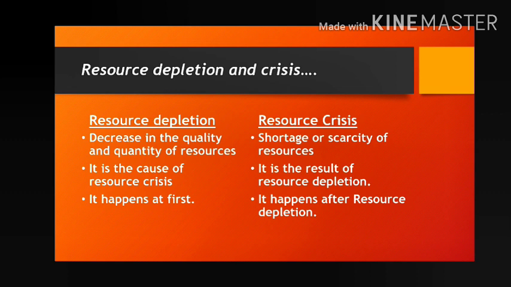Next, now we have to discuss how to overcome these problems. Now the question you can ask is, what are the problems? First I have told you that we are making three mistakes due to our greedy nature: misuse, overuse and exploitation. And by these three mistakes we have created two big problems. What are they? Resource depletion, that means decrease in the quality and quantity of resources, and gradual decrease of quantity and quality leads to resource shortage or scarcity. So these are the problems. How to overcome these problems?